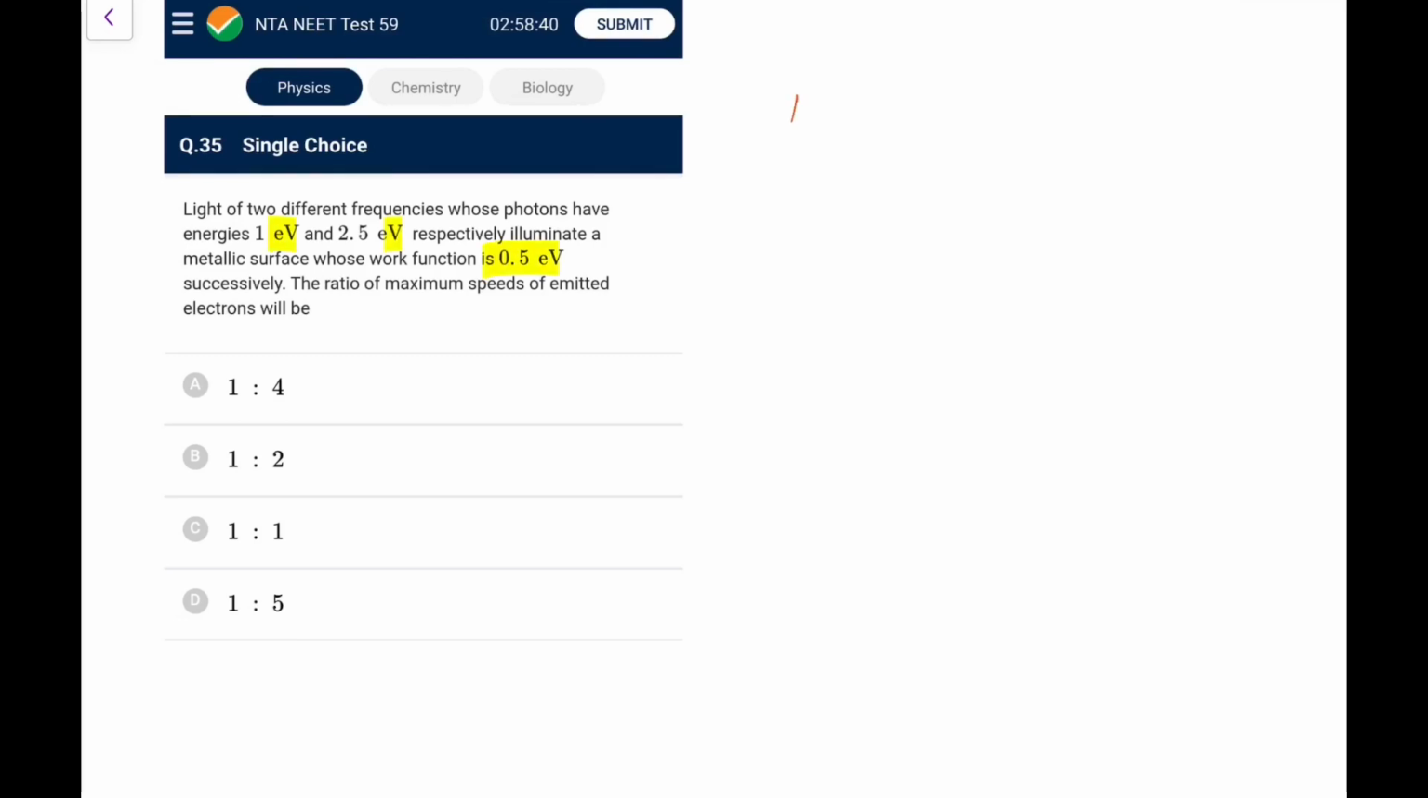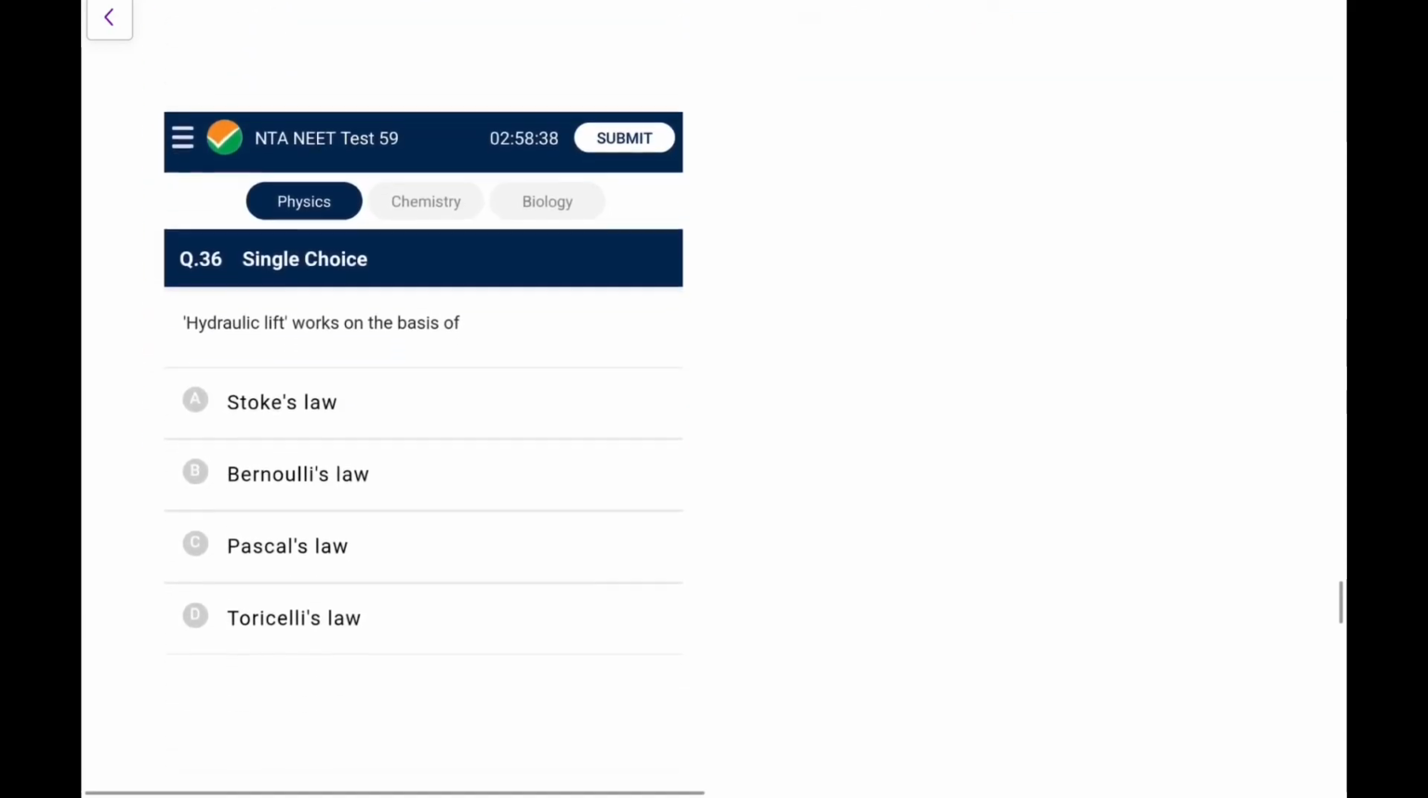This is again an easy one. For the first case, k1 max is 0.5. For the second case, k2 max is 2. So k max becomes 4 times, so speed becomes double, so the maximum speed ratio would be 1 is to 2. So again a very general question, not a tough one.